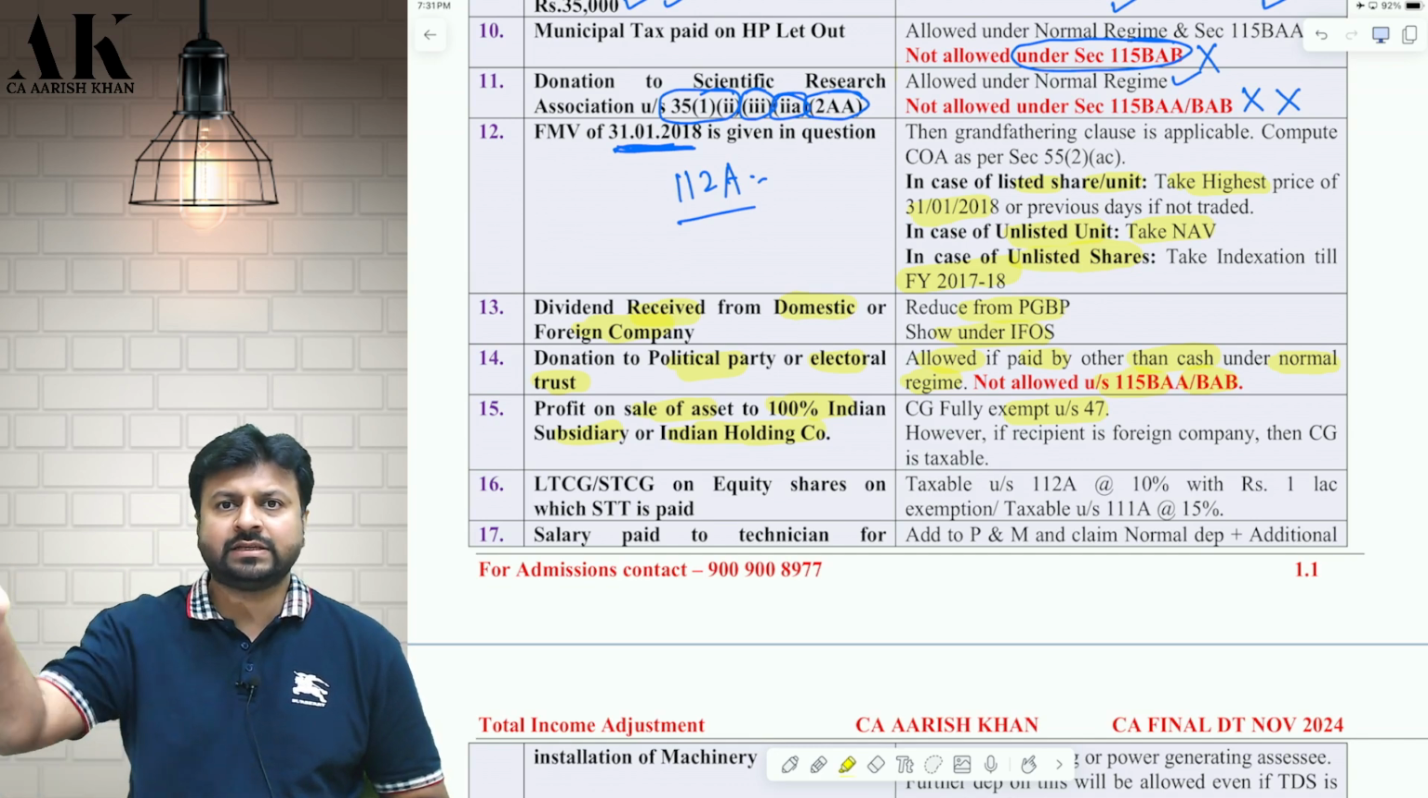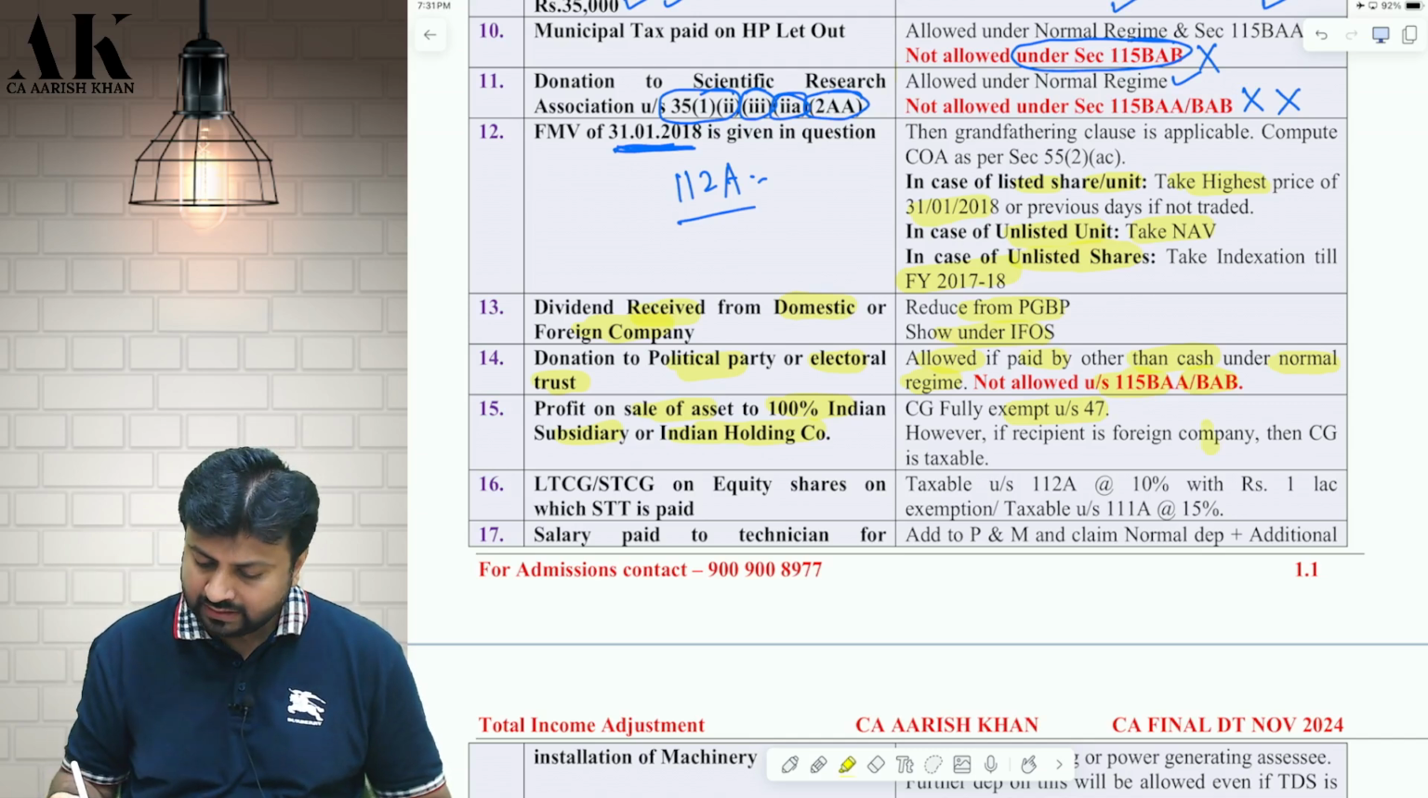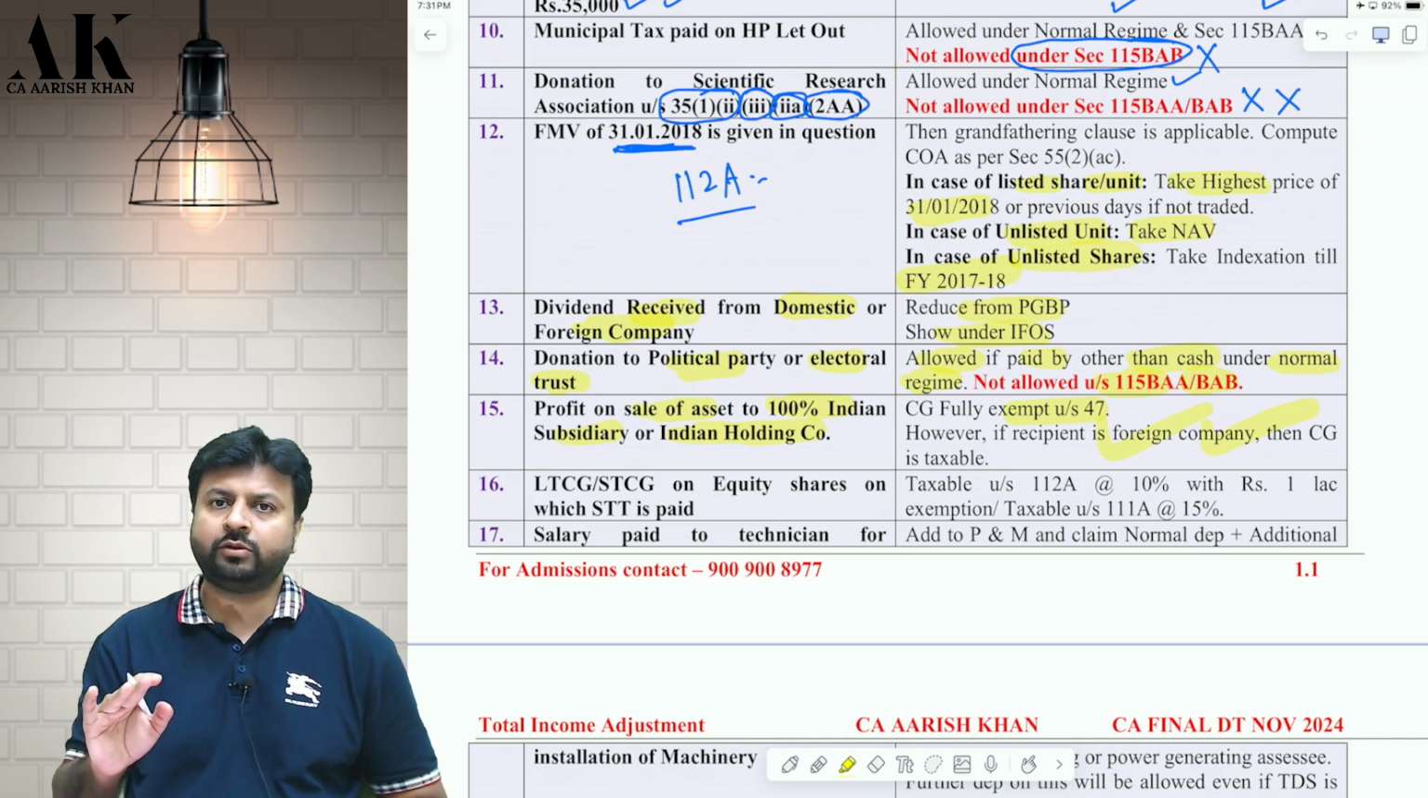But yes, if the recipient is a foreign company, if the company who is receiving is a foreign company, then it will be taxable. Okay, you need to be very careful.